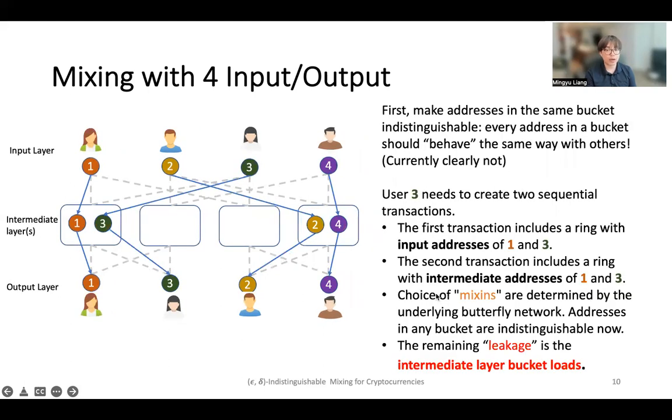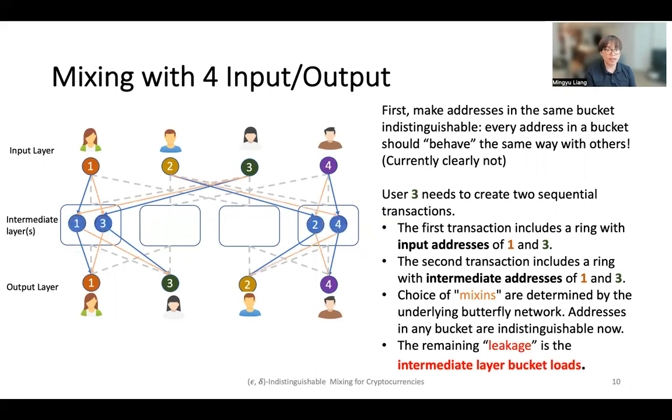Currently, the transaction graph is clearly non-private, and our first step is to make addresses residing in the same bucket indistinguishable. To achieve this, we use ring signature-based transactions to create small anonymity sets. Specifically, we make sure that all transactions that go in and out of the same bucket include the other collected inputs in mixing. In the end, the addresses in each bucket become indistinguishable from each other.